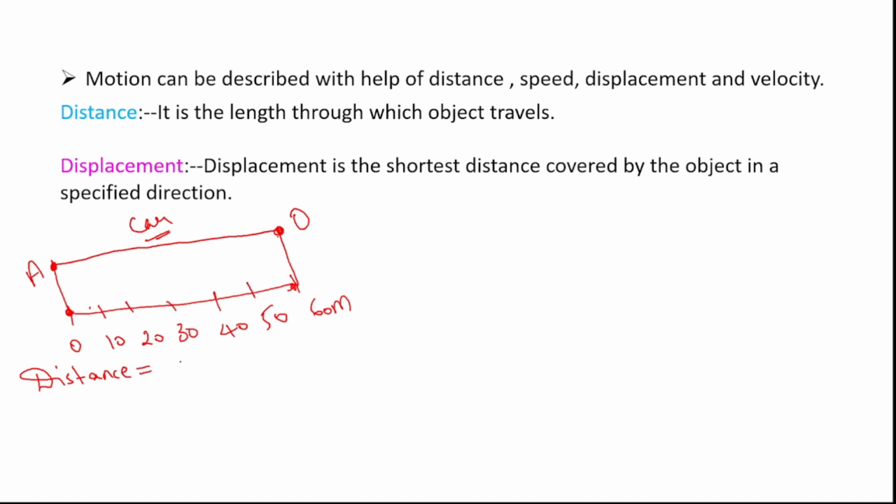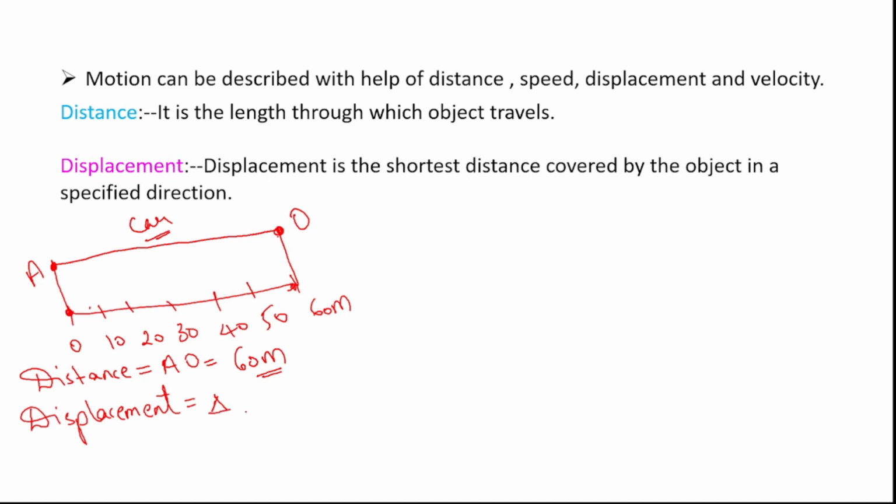First, we will find distance. So what is the distance that the car has travelled throughout its journey? It is AO, right? So what is the distance? 60 meters, right? So again, what is displacement then?